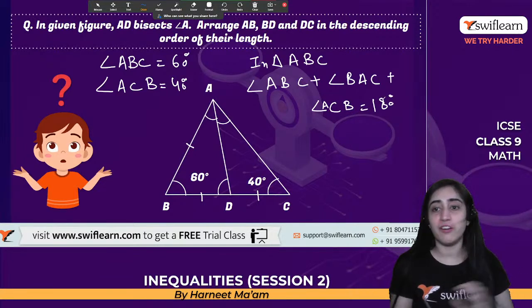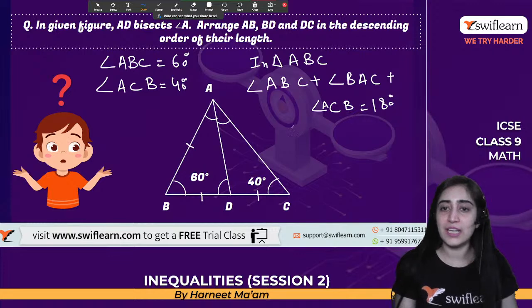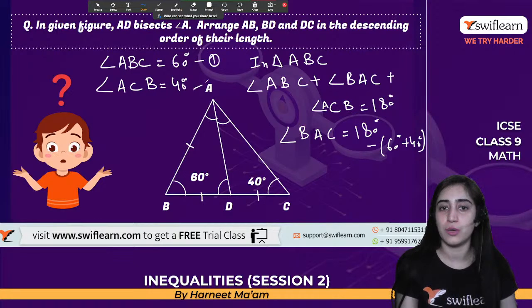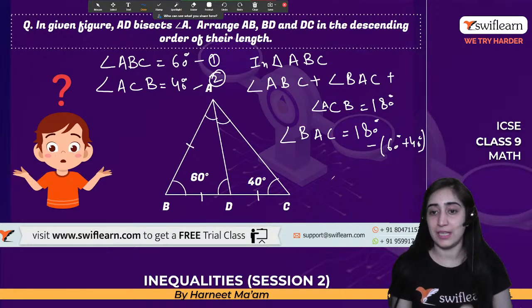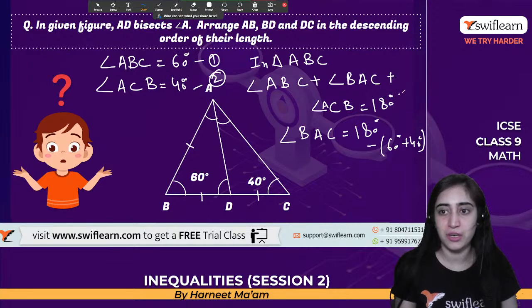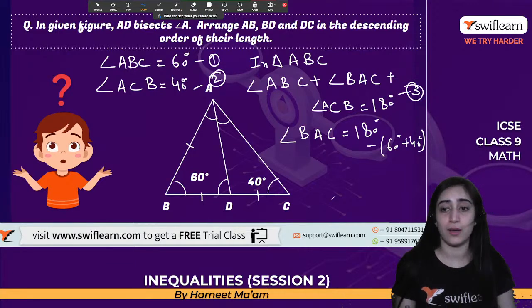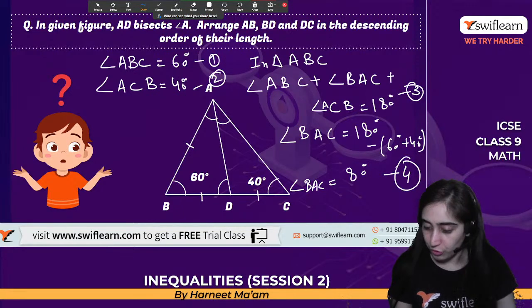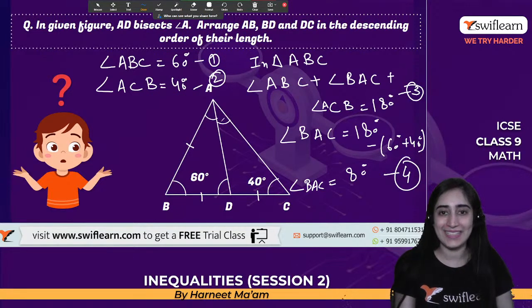The sum of all the interior angles is 180 degrees, which gives me that angle BAC is equal to 180 degrees minus (60 degrees plus 40 degrees). Substituting the first and second equations in equation 3, we get angle BAC is equal to 80 degrees. Let's name it 4.